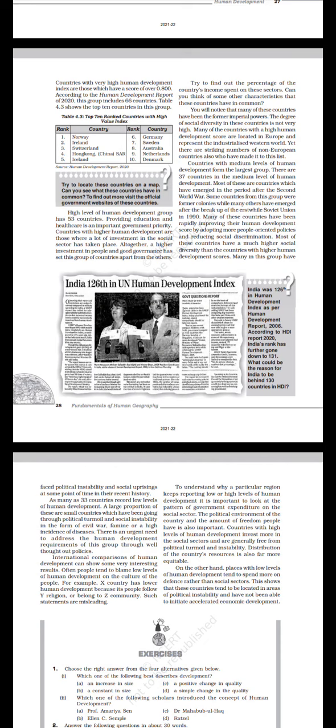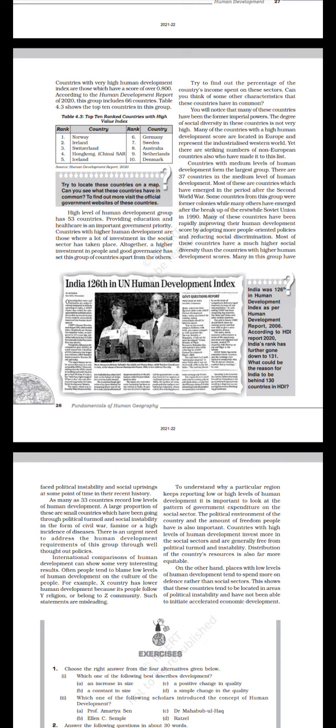Rank, country. Norway, Switzerland, Australia, Ireland, Germany, Hong Kong, Sweden, Singapore, Netherlands. Try to locate these countries on your map. Can you see what these countries have in common? To find out more, visit the official government websites of these countries.